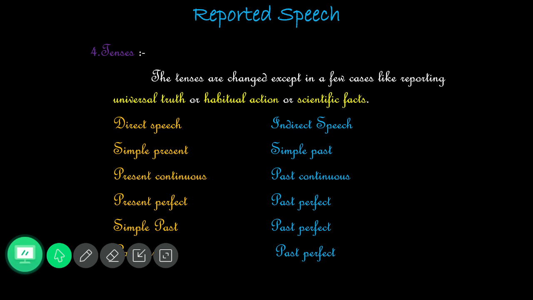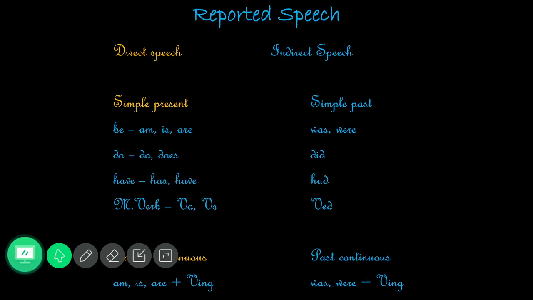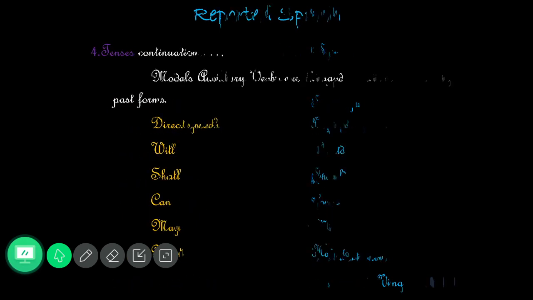Otherwise, we have to change present to past, present continuous to past continuous, present perfect to past perfect, and simple past to past perfect. Past perfect remains the same. And we have discussed that past continuous changes to past perfect continuous.